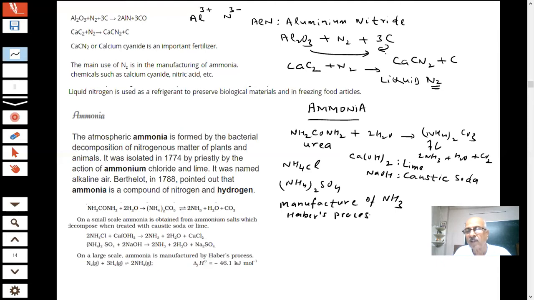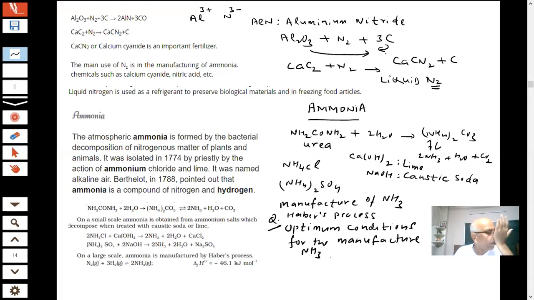They have repeatedly asked the question on optimum conditions for the manufacture of ammonia, students. So this is important because of the tremendous uses of this, large uses of this.